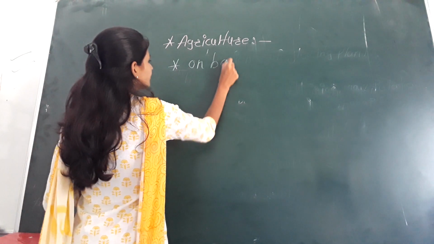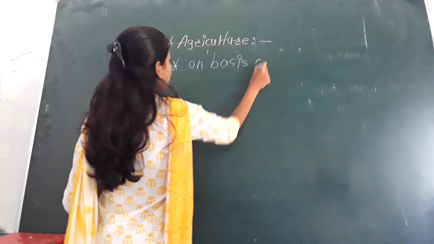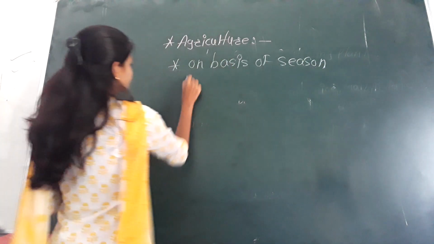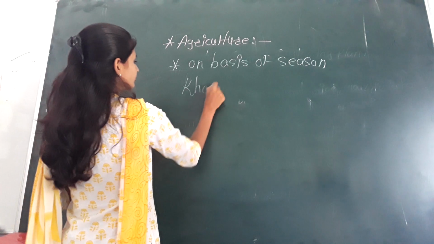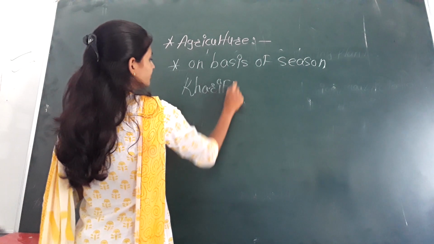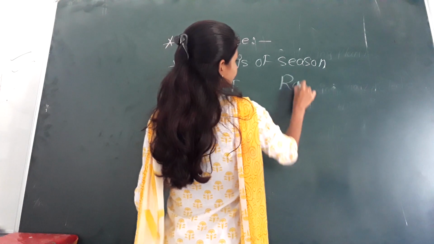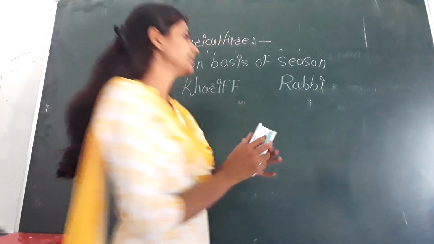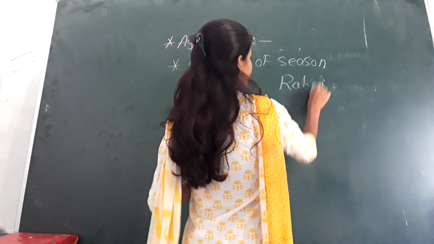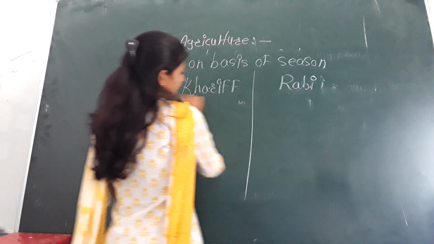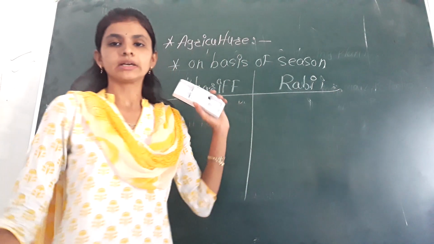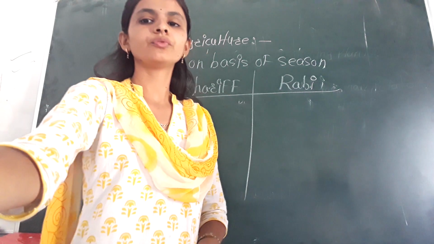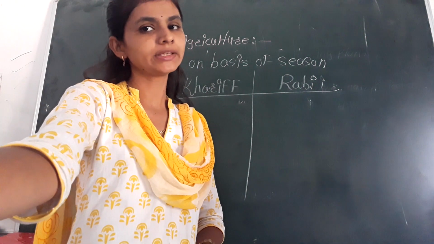On the basis of season, kharif crop and the rabi crop. Okay, so this is a classification based on the season, on which season which type of crop we are using.